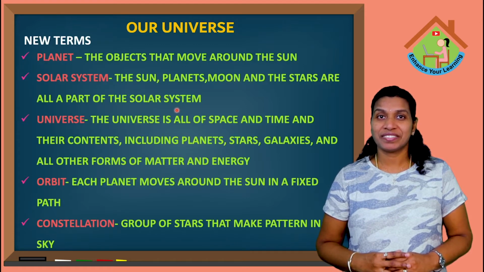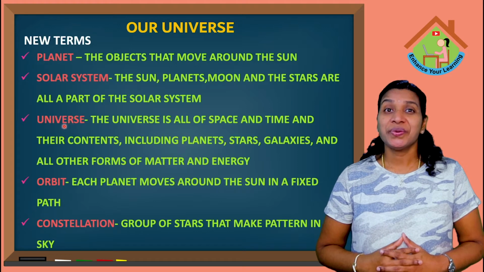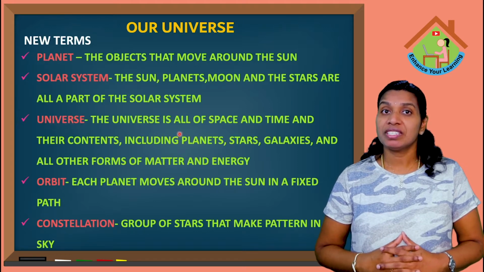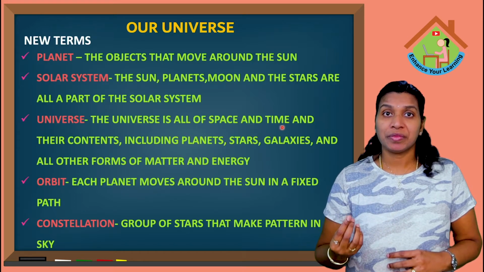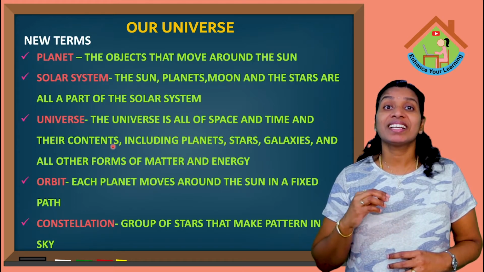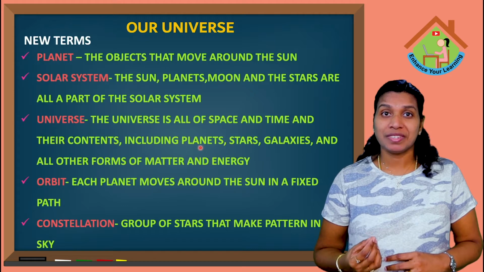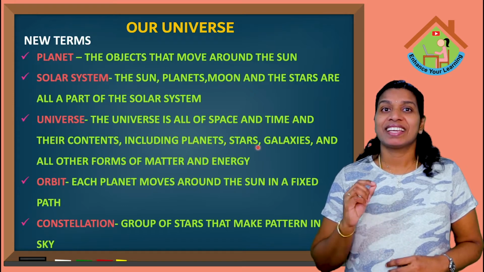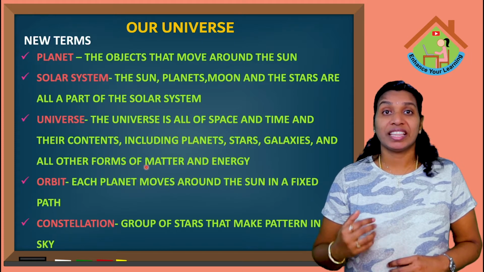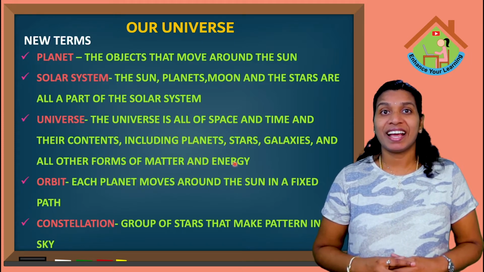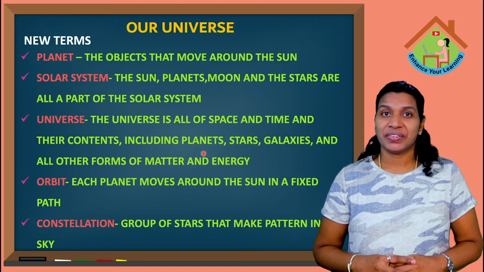Okay kids? Next one is universe. Our universe is all of space and time and all other contents, including planets, galaxies, stars and all other forms of matter and energy. Okay kids?